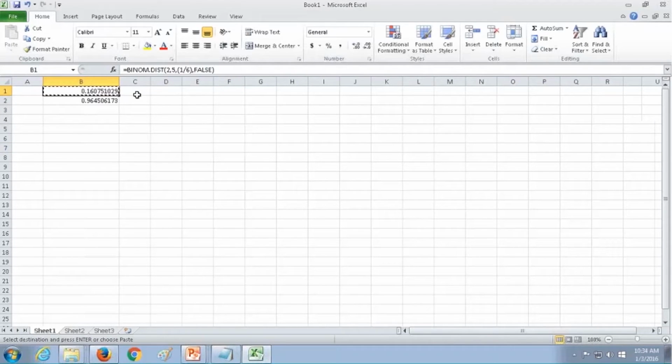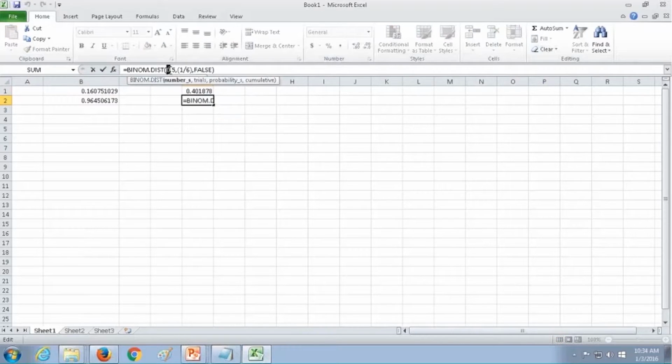In another way, what I'll do is just copy this. So first, 0 times it is occurring. Okay, what is the value? 0.40. And now I'll just put the value here as 1. Only one time the value is occurring. And now I'll put the probability of 2 times the value getting occurred.